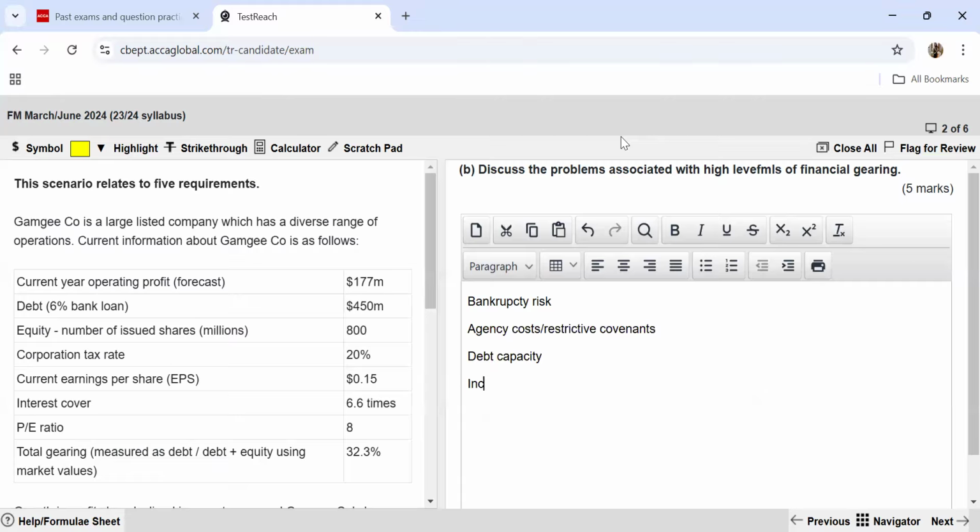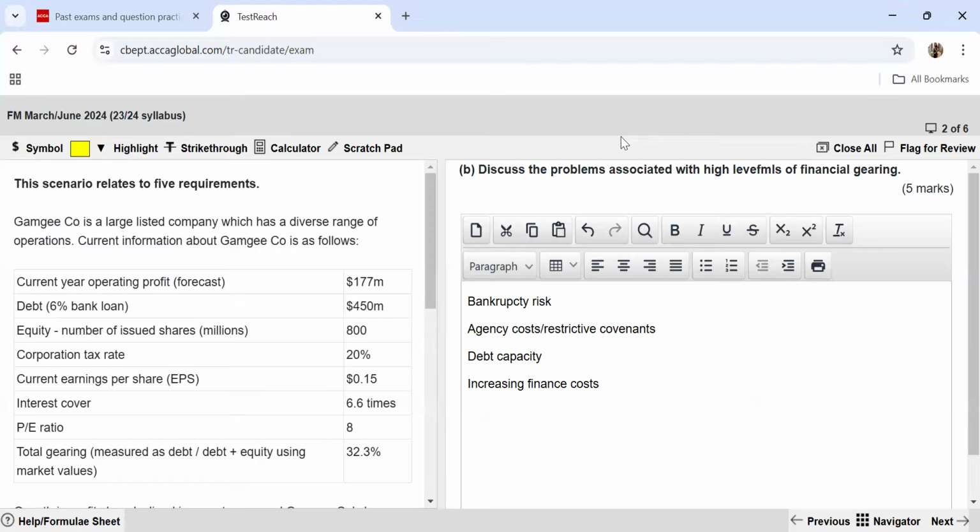Coming to another point which you can mention here is increasing finance costs. Definitely, if you take too much debt, the finance costs of the company increase, and the dividend payout policy will also be risky because a large chunk of the profits is going as interest or finance cost. So if shareholders are taking so much financial risk, they will also expect good returns. Not only will the company now have to pay the interest, but also offer good returns to the shareholders.